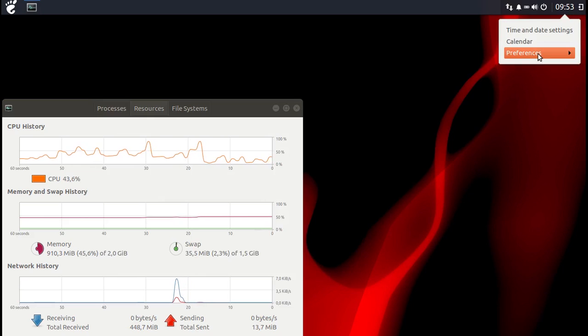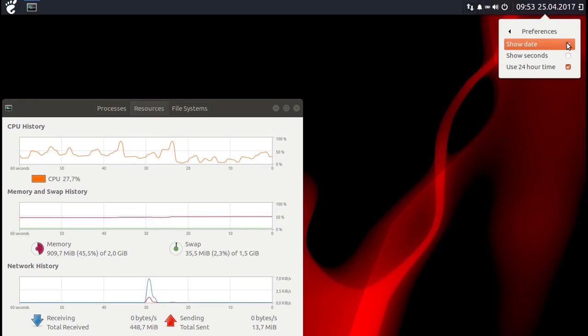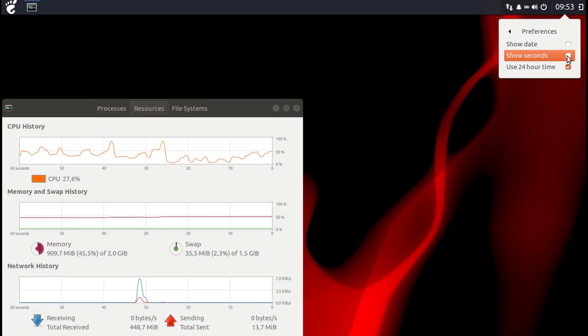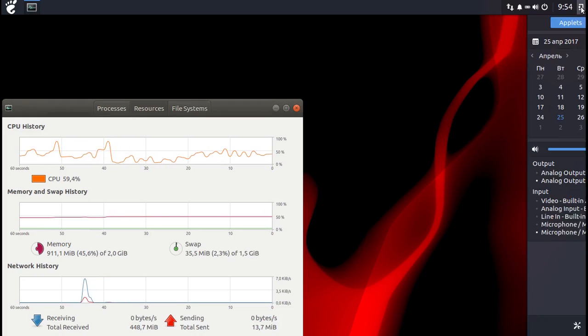We also have preferences. This is new. You can see show date, of course. It's not really new. Show seconds. And the 12 hour or 24 hour time. So it's like 12 hour time or 24 hour time. And then it's just leave again.